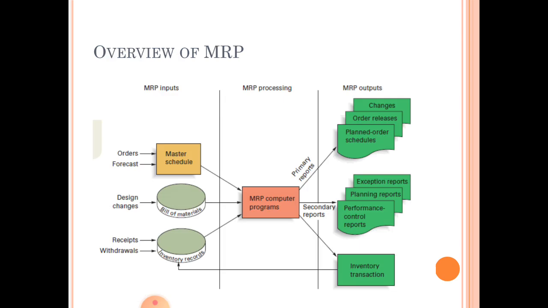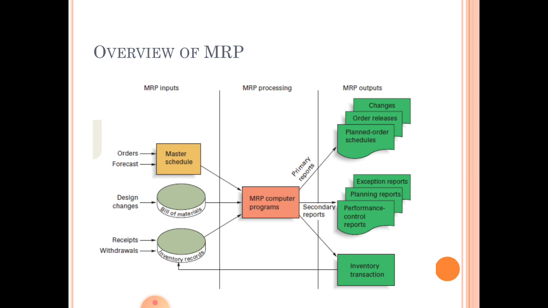Now, coming to the overview of material requirement planning. The material requirement planning computer program is the center, that is the MRP process, with MRP inputs and MRP outputs. So MRP inputs include master schedule, bill of materials, and inventory records. Material requirement output includes primary reports and secondary reports.